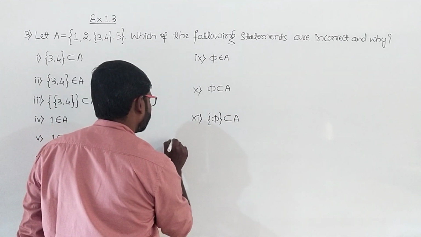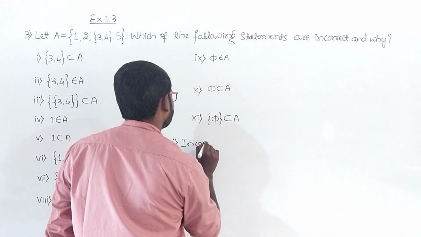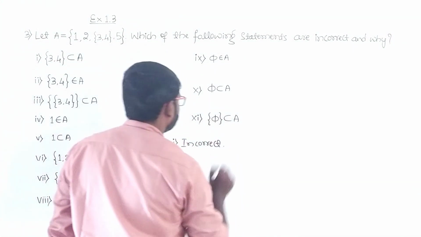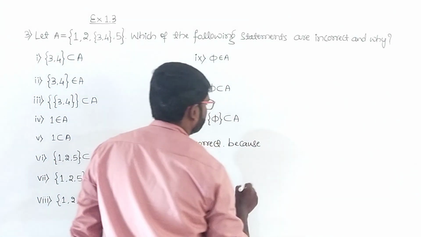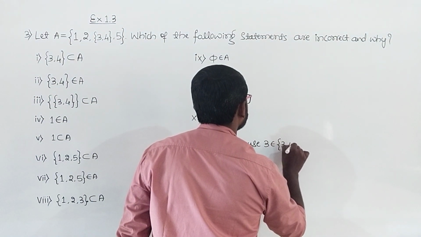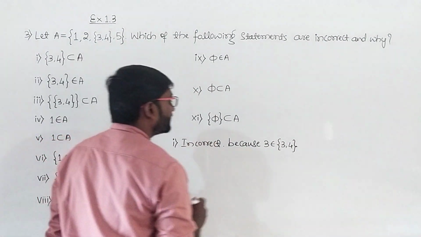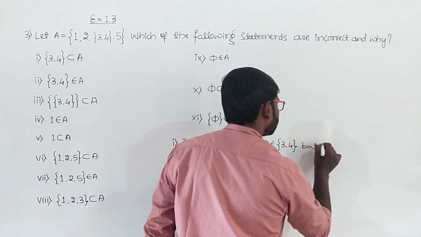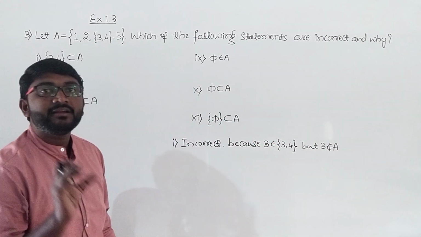So the answer for the first one is incorrect, because 3 belongs to {3, 4} but 3 does not belong to A. That is why it is incorrect.